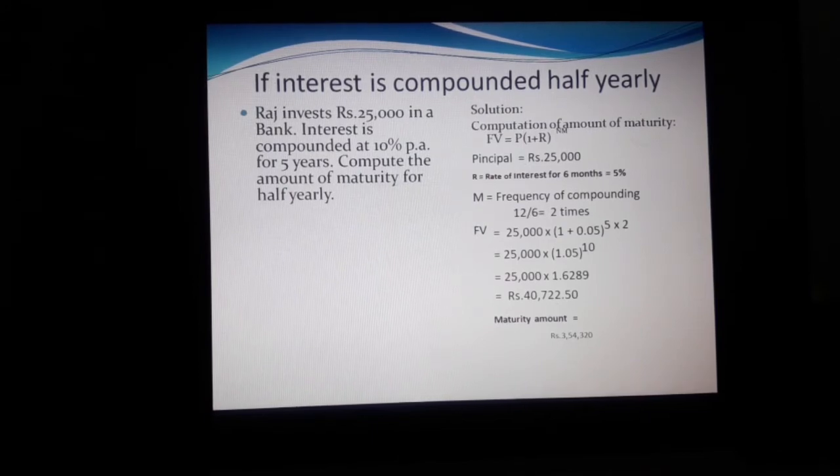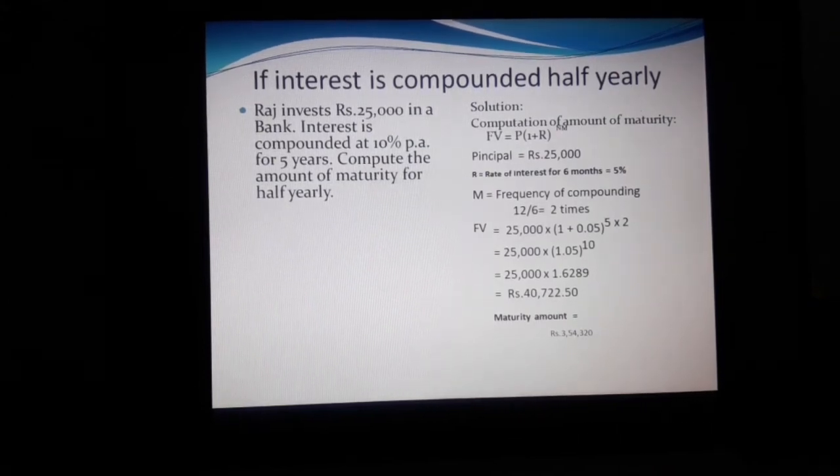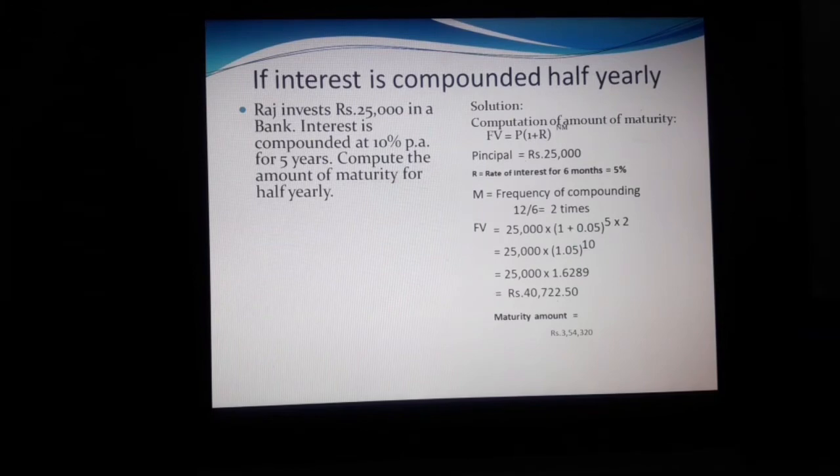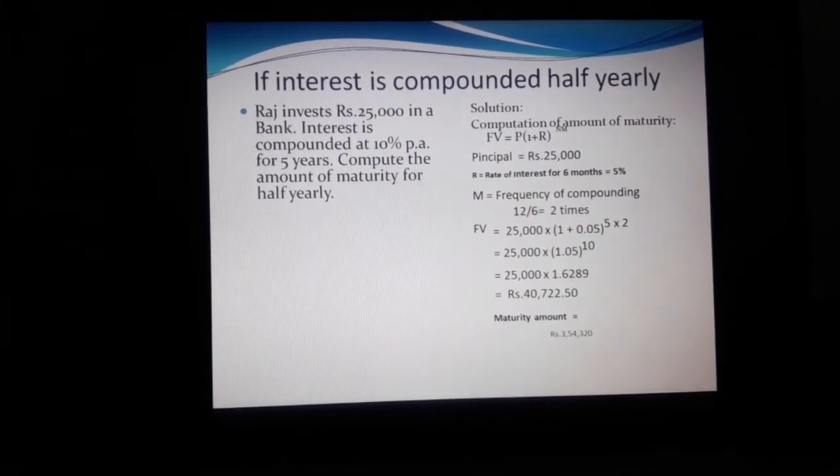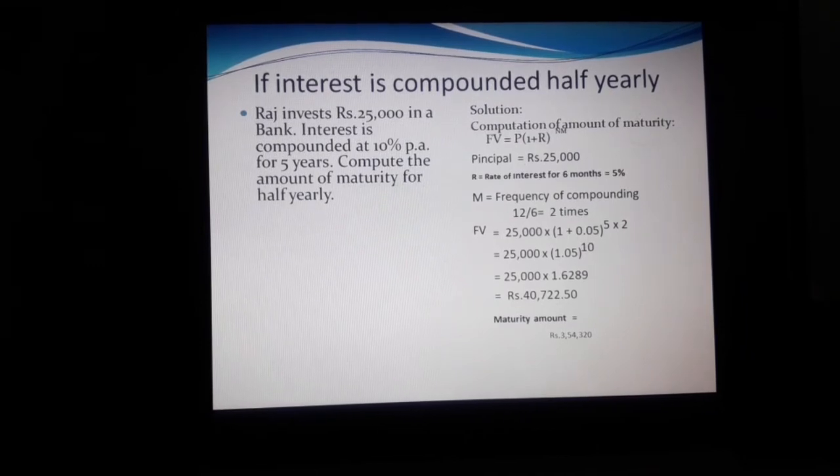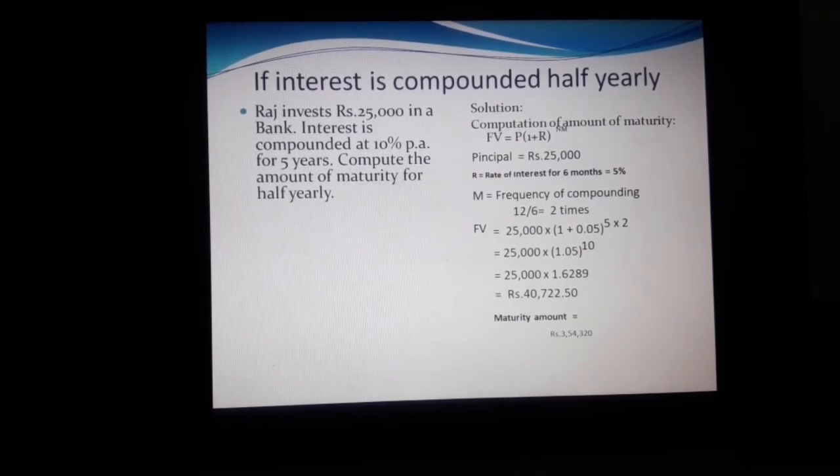Raj invests rupees 25,000 in a bank. Interest is compounded at 10% per annum for 5 years. Compute the amount of maturity for half yearly. Half yearly means we have to calculate the interest rate for 2 times.